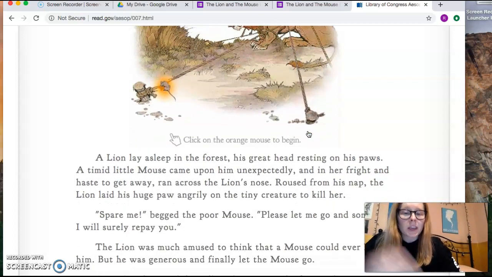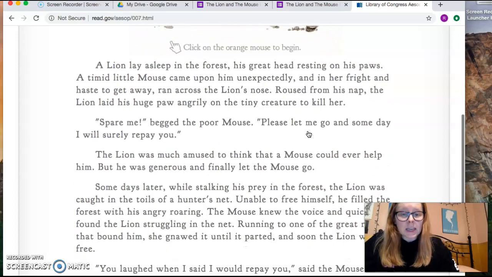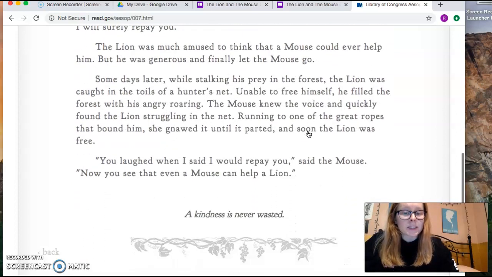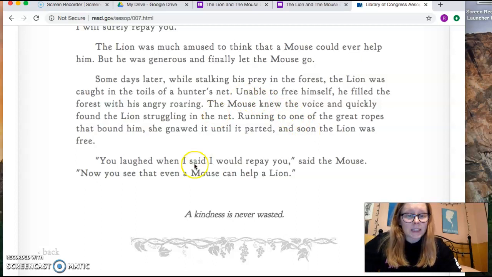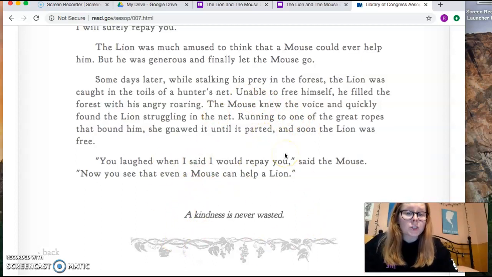And I want you to be thinking while you read, look for those characteristics of fables. So look for the characters, look for what they are acting like. Think about what the lesson could be. And when you get to the end, I said sometimes that fables tell you the moral or the lesson at the end, and this one does do that for you. When you're finished reading it,